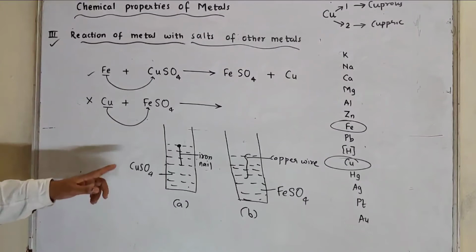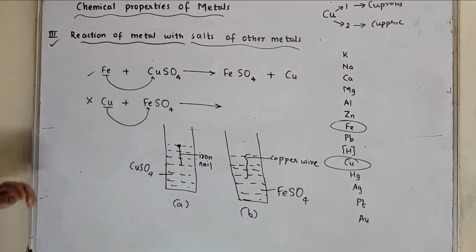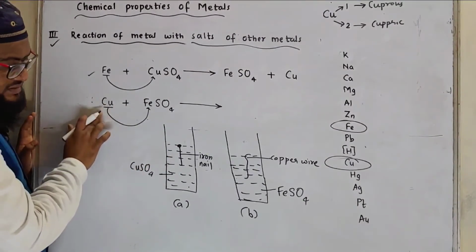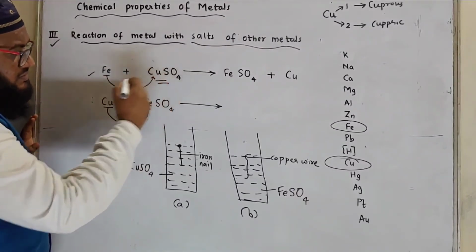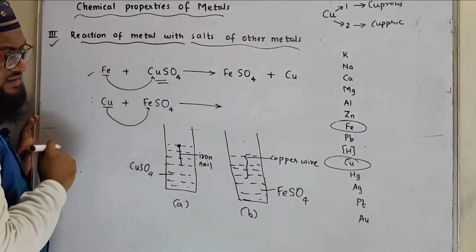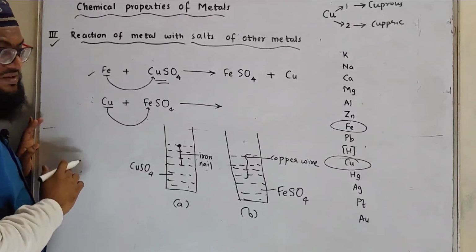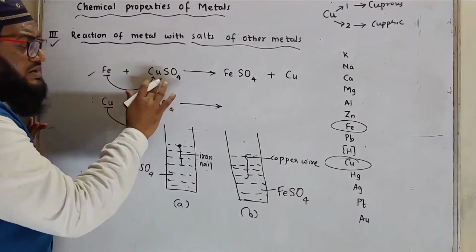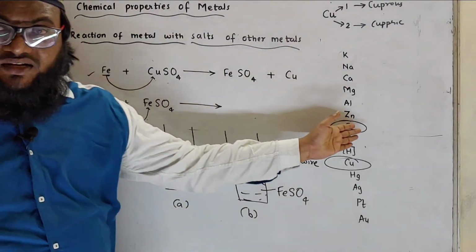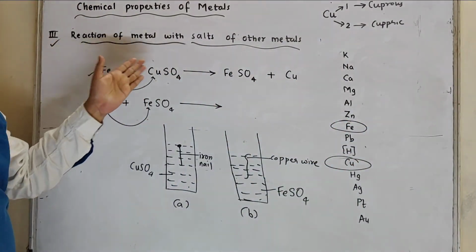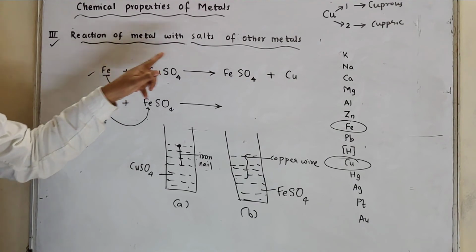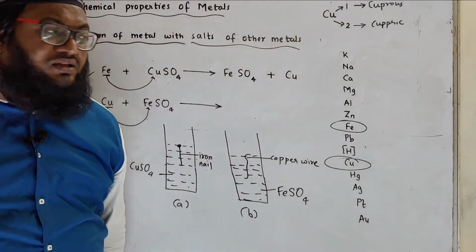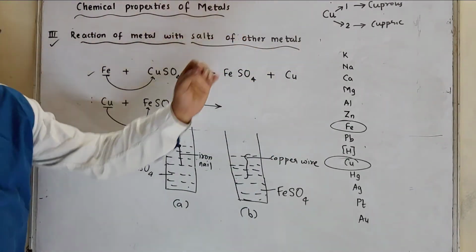First one, copper sulfate plus iron nail. Is reaction possible? Yeah, definitely. Why? Because iron nail will displace copper. Why will it displace? Because iron is more reactive than copper, so definitely it is going to displace copper, and it is going to form ferrous sulfate, and copper sulfate is reduced to copper.